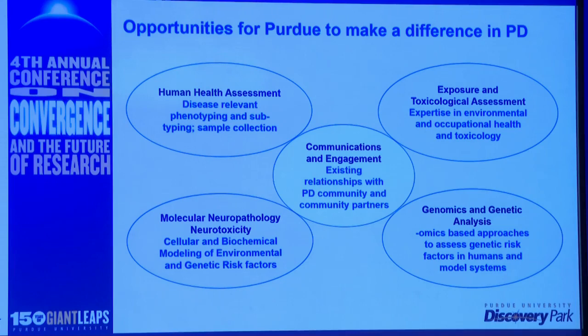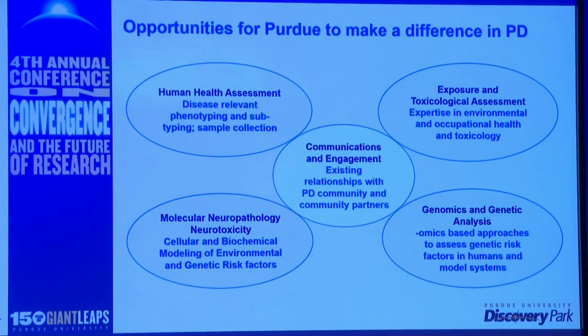So it includes a human health assessment cohort. This is to go out into the clinics, go out into the field, into the rural area around us, and to identify Parkinson's patients and families that have increased risk or decreased risk. You can imagine individuals that are exposed to a number of things. Some individuals might come down with PD and others might not. What are the underlying differences that we can make and model in the lab?